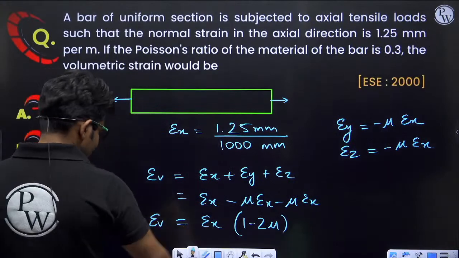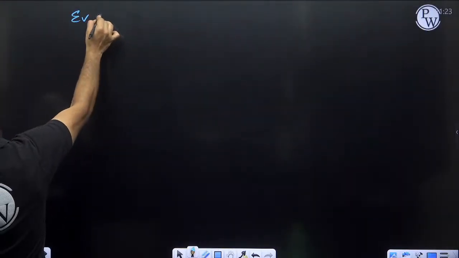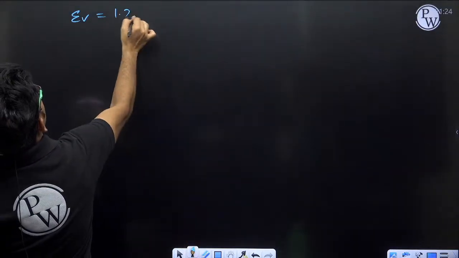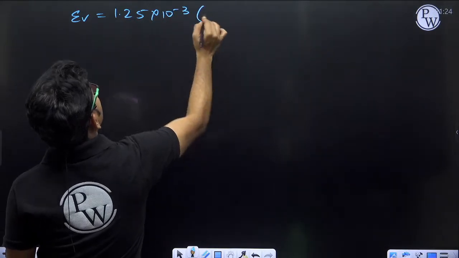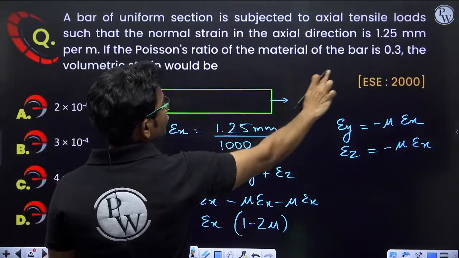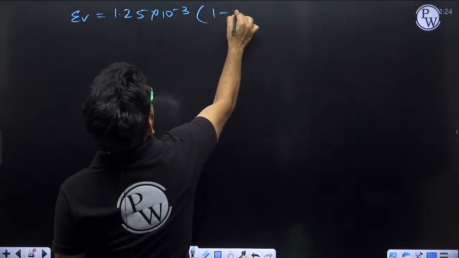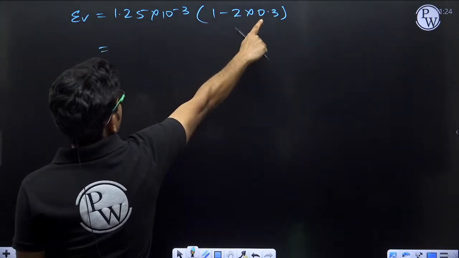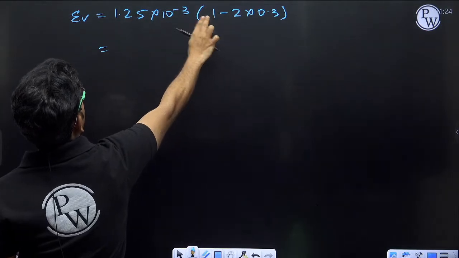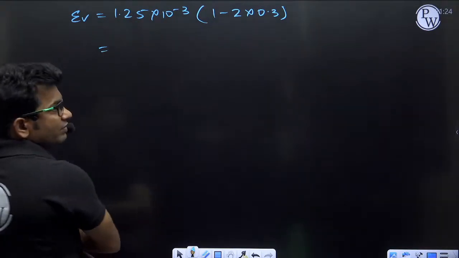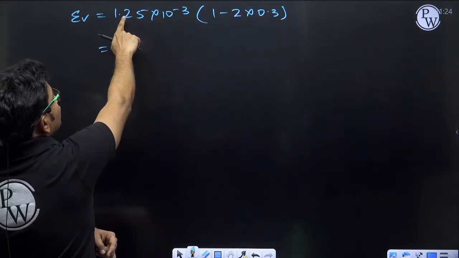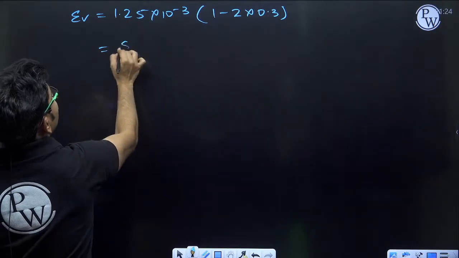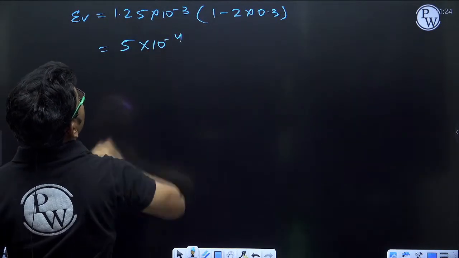Now if I put all the values, volumetric strain will be equal to epsilon x, which is 1.25 into 10 to the power minus 3, and here 1 minus 2 mu. Mu value is 0.3, so 1 minus 2 into 0.3, that means 1 minus 0.6, that means 0.4. So 1.25 into 0.4, 10 to the power minus 3 into 0.4 times 1.25 is 0.5. So we'll be getting 5 into 10 to the power minus 4.